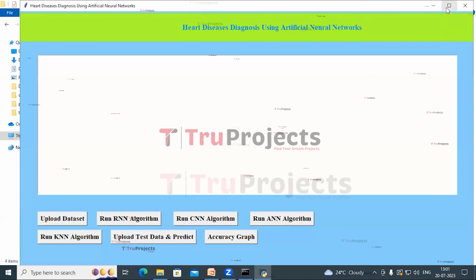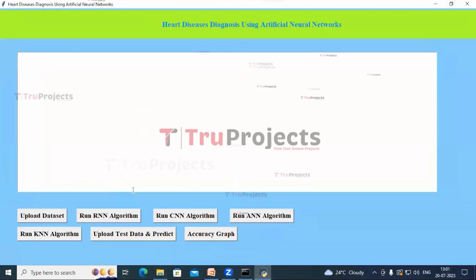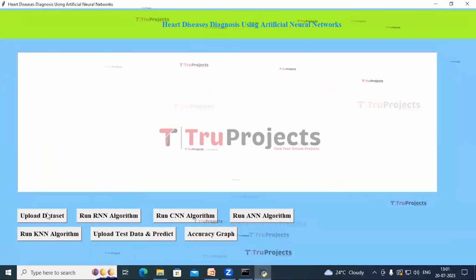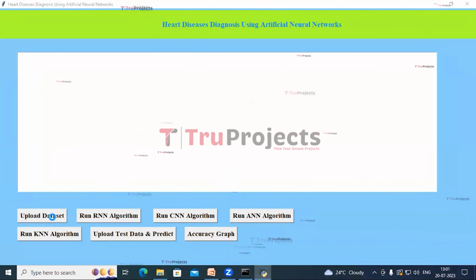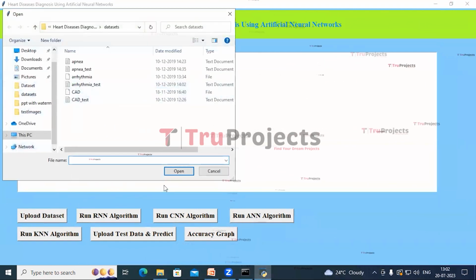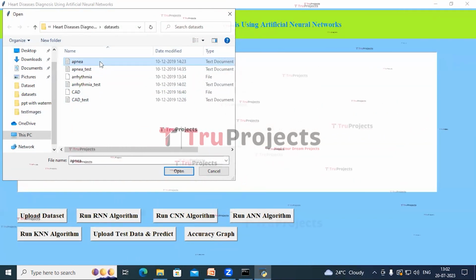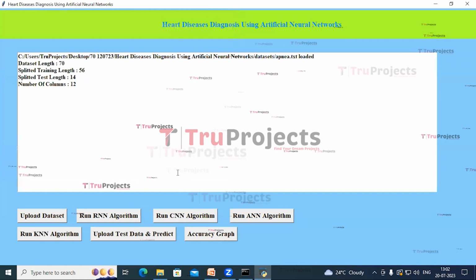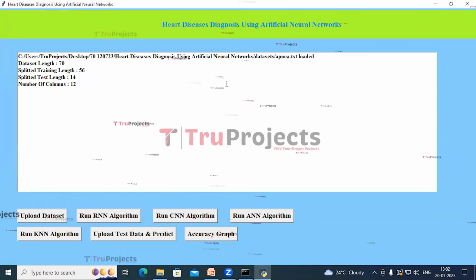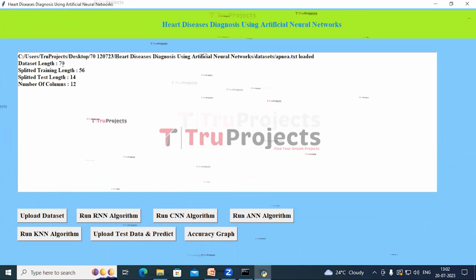This graphical user interface will be opened. With this, we are interacting with the program. Now click on Upload Dataset button. A dialog box will be opened. Select the dataset. I am selecting apnea and click on Open. It confirms that the dataset is loaded and the dataset length is 70.